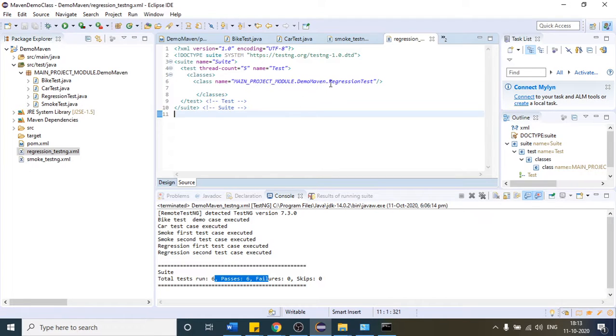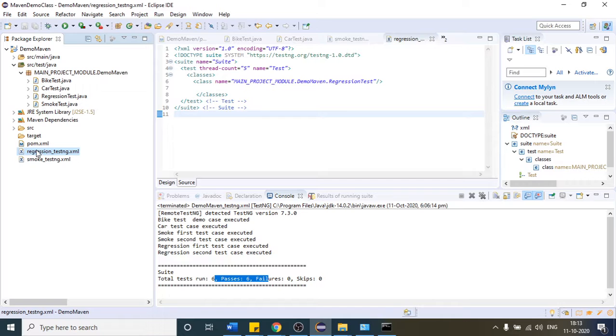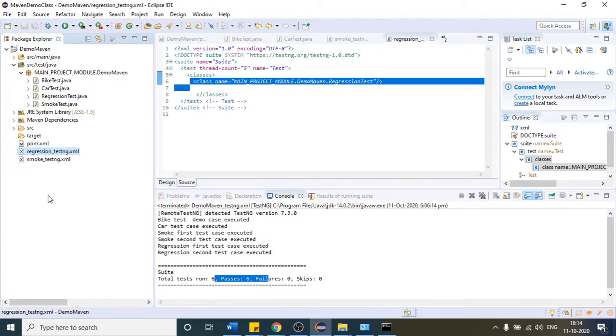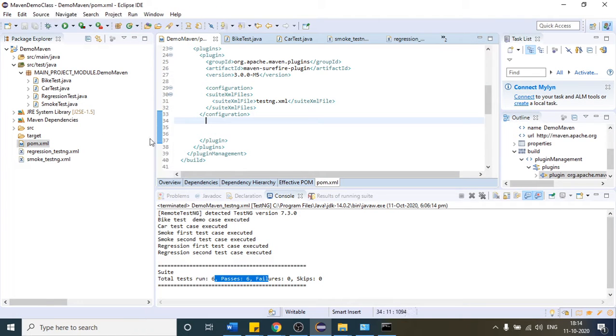Save it. Suppose you have many test cases, say 100 class files, and the client comes to you and tells you I want to run only the regression test cases. What I'm saying is, the client will say I want to run only the testng XML which has all the regression test cases. So you will say okay, and then come here and just rename the file.